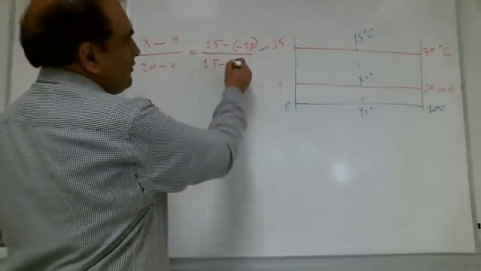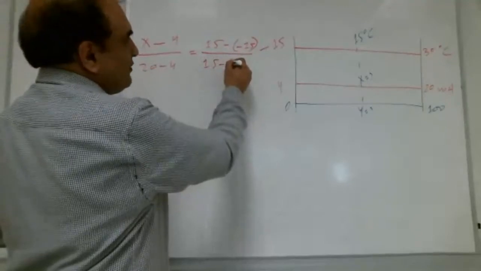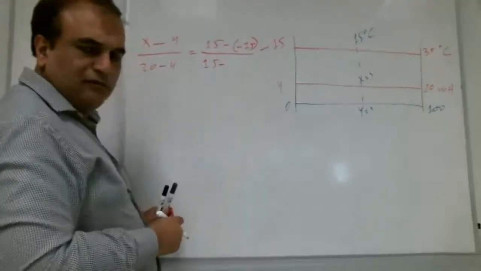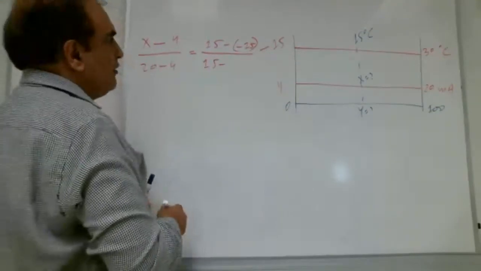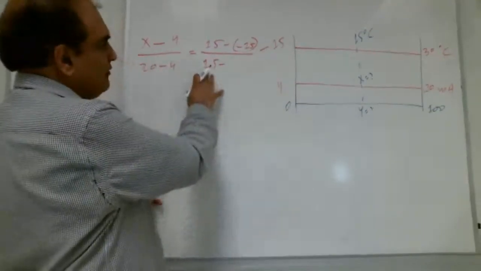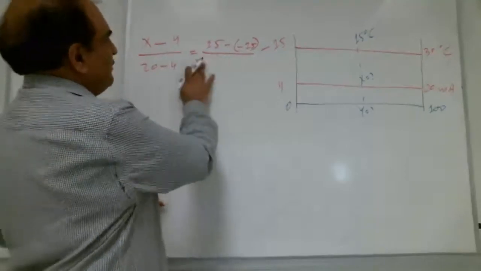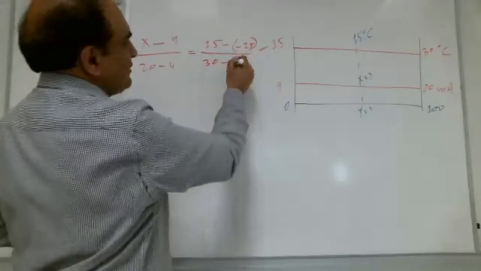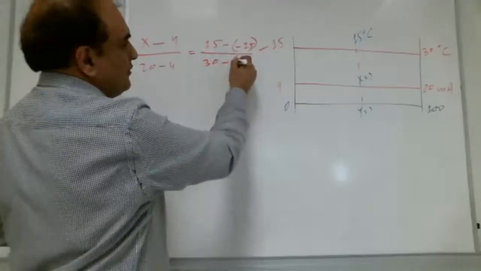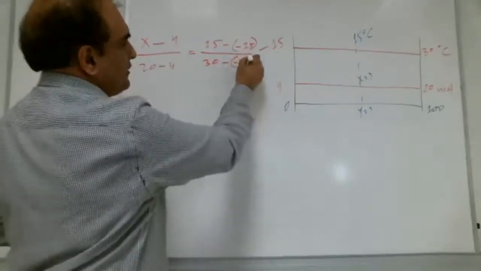Is it correct, Shabab? No, teacher, 30, not 15. In front of 20, 30. 30 minus minus 15. Minus 15, very good.